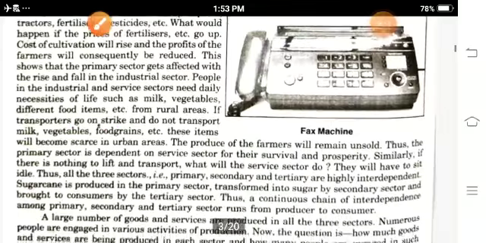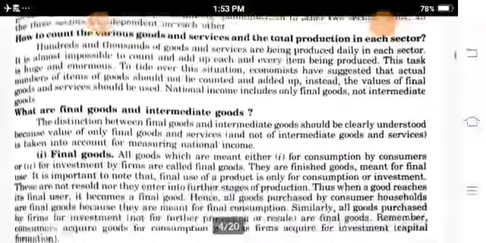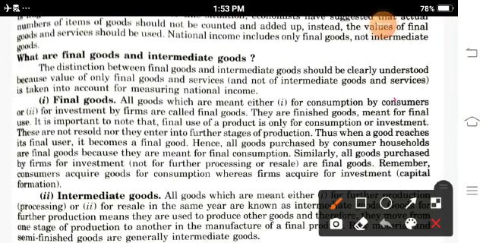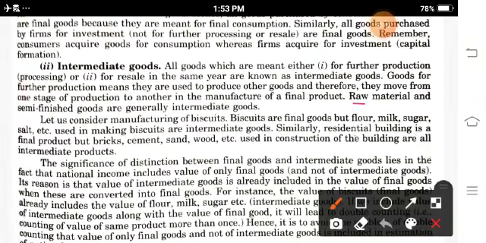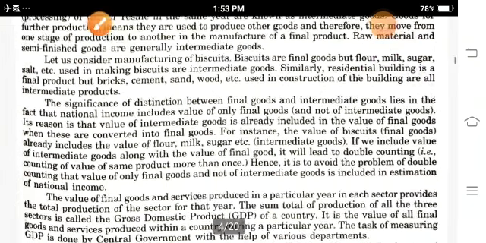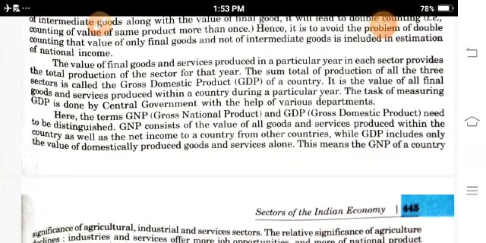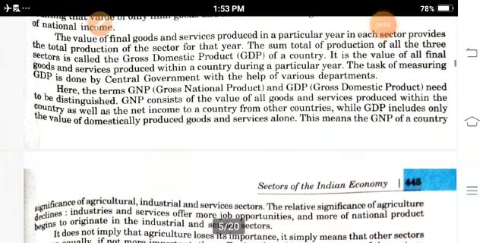Now, final goods and intermediate goods. Generally, final goods means whatever production is done for the consumer, like the example of biscuit. So biscuit is the final good for the consumer. Now, the materials needed to make the biscuit are known as intermediate goods. Like raw materials, flour, milk, sugar, salt, these are the intermediate goods for the biscuit. Intermediate means whatever the raw material for the final goods, that is the intermediate goods.